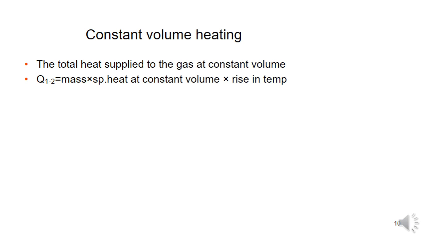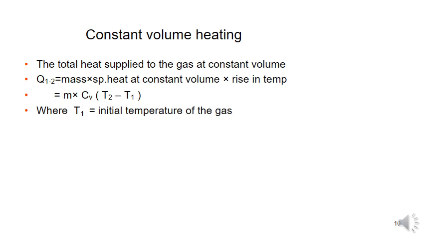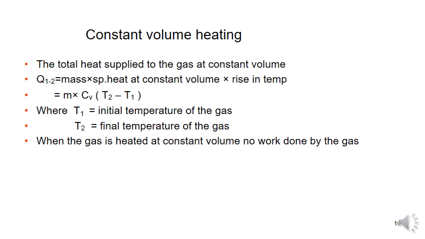So Q1-2 is mass into specific heat at constant volume into rise in temperature. So Q1-2 is equal to mCv (T2 minus T1). Because it is constant volume heating, I put the suffix V on the constant C. Here T1 is the initial temperature of the gas and T2 is the final temperature of the gas.